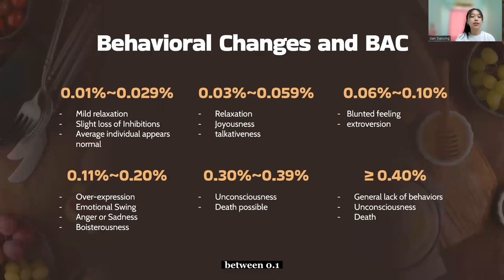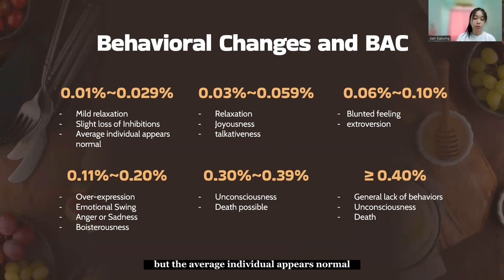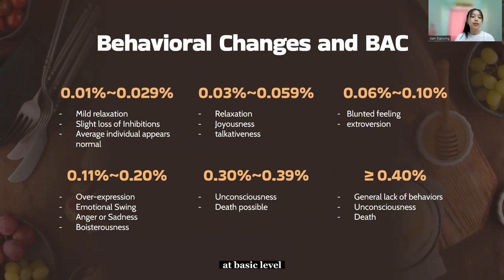At BAC levels between 0.01 and 0.029%, a person may experience some mild effects of alcohol such as mild relaxation, slight loss of inhibitions, but the average individual appears normal. At BAC levels between 0.03 and 0.059%, a person may experience some moderate effects of alcohol such as relaxation, joyousness, and talkativeness. A BAC level equal to or greater than 0.40% is a medical emergency and can be life-threatening. At this BAC level, a person may experience general lack of behaviors, unconsciousness, and death.